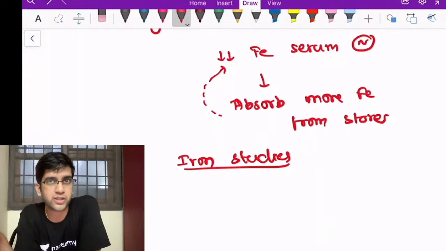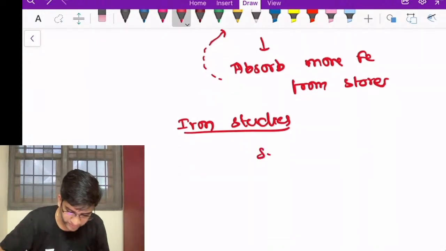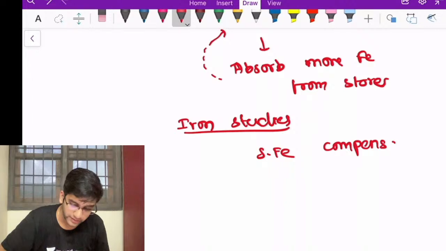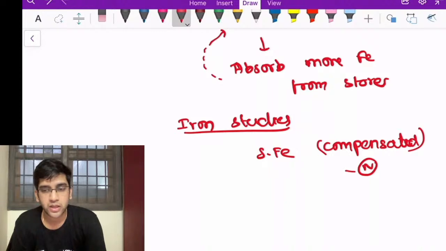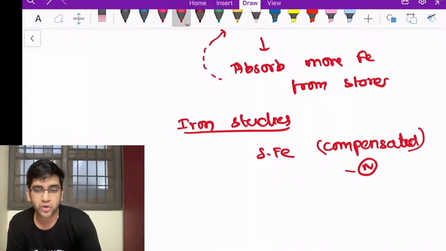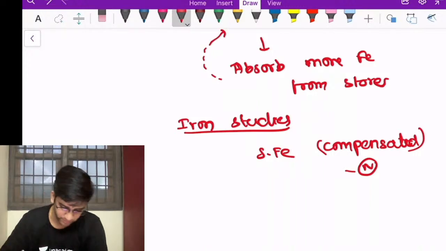It was reduced initially, but I compensated from my storage part, so my serum iron will be completely normal, right? So what happens here is serum iron is compensated. It was reduced obviously, but I can compensate it, so here serum iron is normal. In iron studies, what we saw was there is one parameter which is always directly proportional to serum iron. Which is that? Saturation. Perfect.